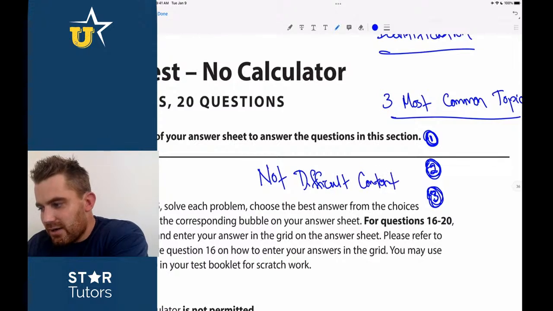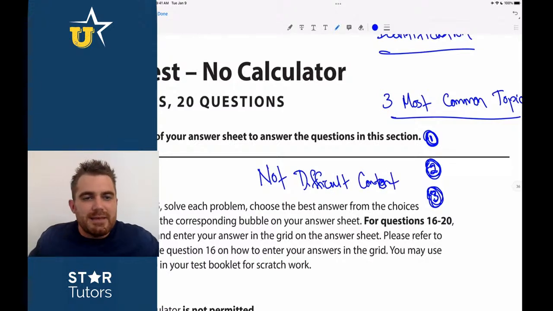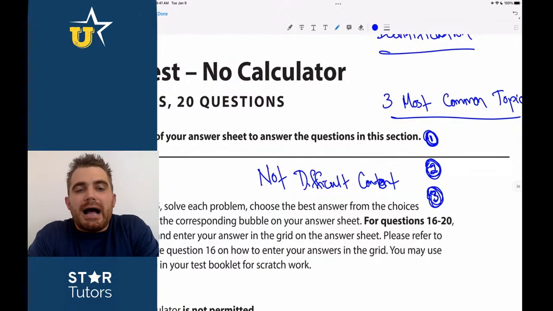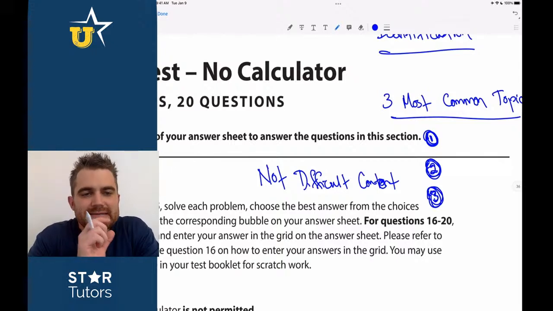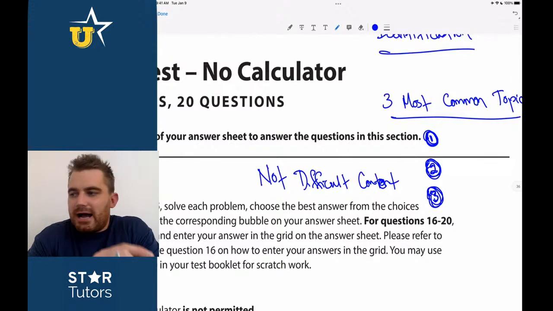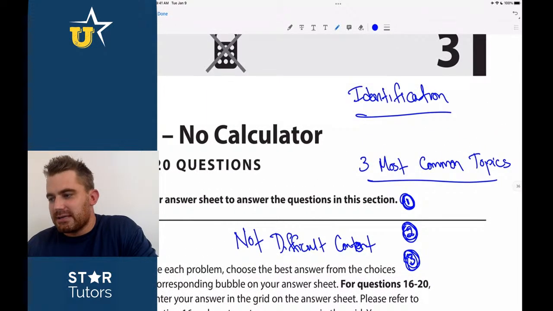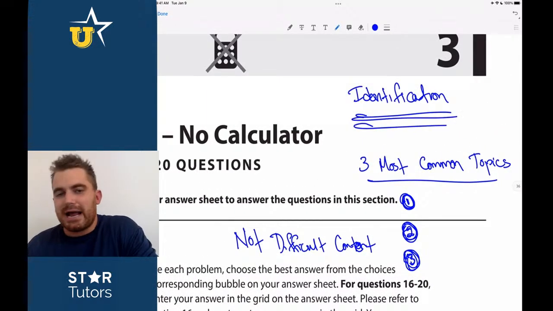I need everybody to understand that if you take an AP math class, that's obviously much higher level content than what you would see on the SAT math section. So if we know that it's not content related, it has to be something else. And the difficulty is the identification of operative words.